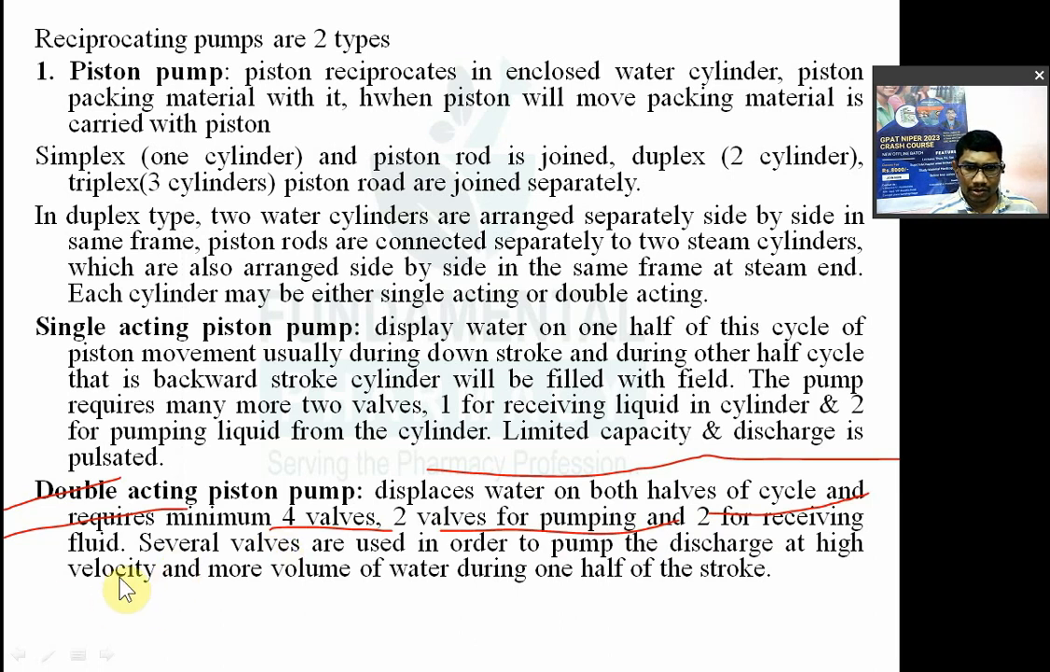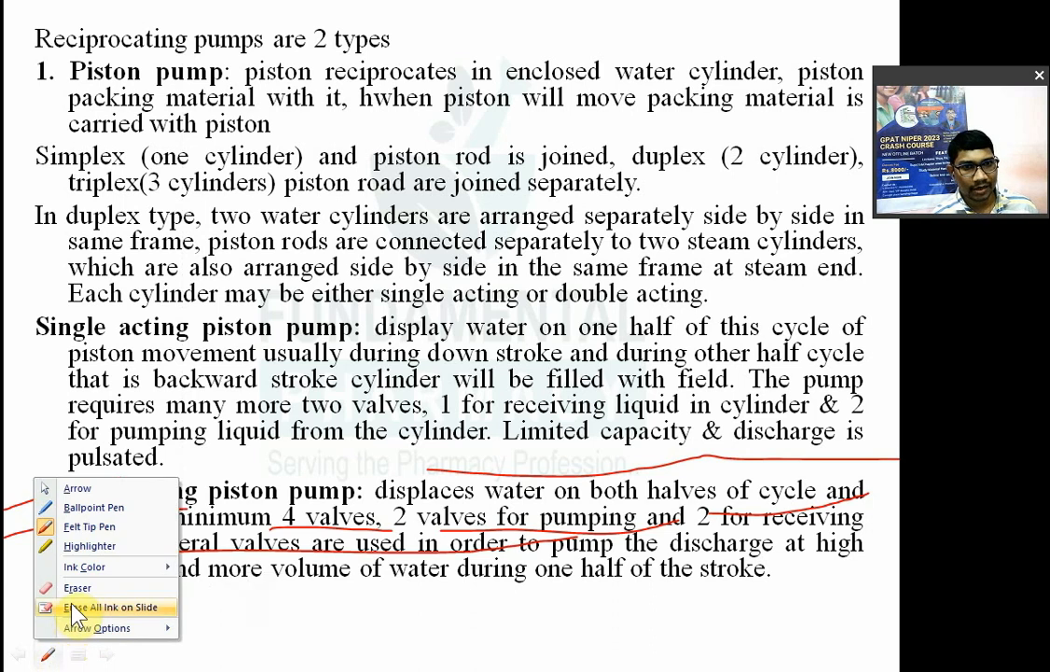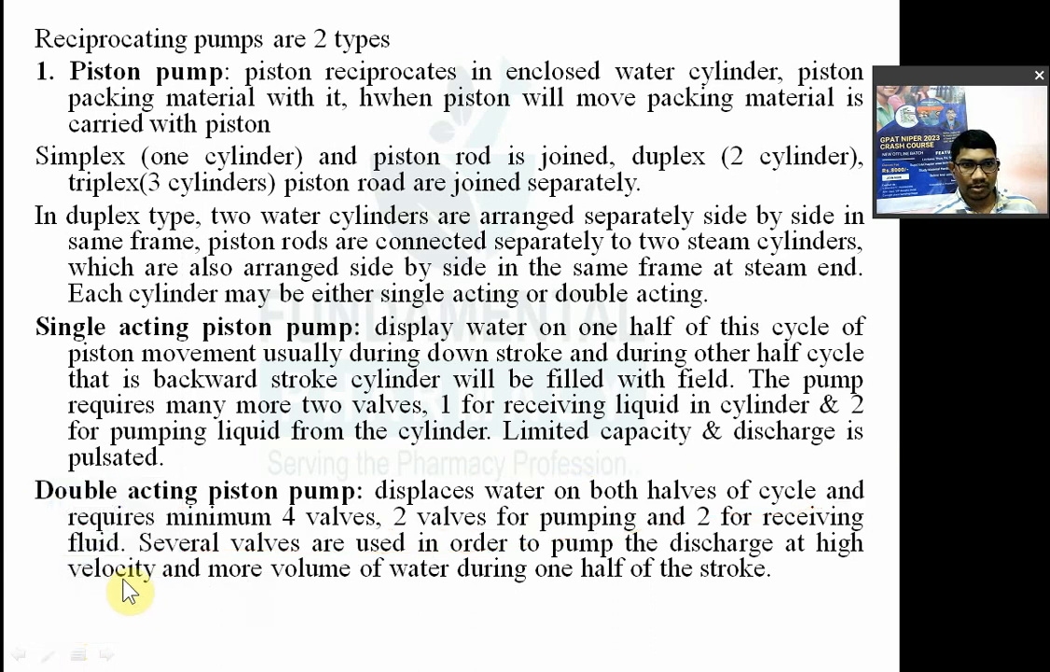Several valves that can be used in order to pump the discharge at a higher rate. मतलब several valves they can be connected to increase the discharge rate at a high velocity and more volume of water during one half of the stroke. डबल एक्टिंग पिस्टन. तो क्वेश्चन पूछा था कि minimum four valves, okay, a pump which displaces the water on both halves of the cycle of the piston and requires minimum four valves. It is a double acting pump.